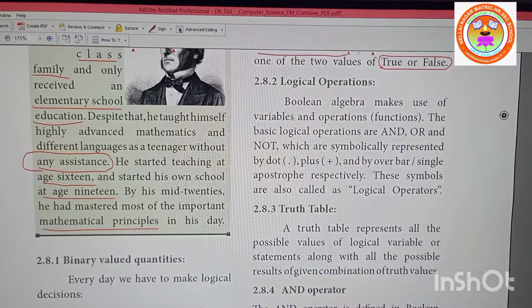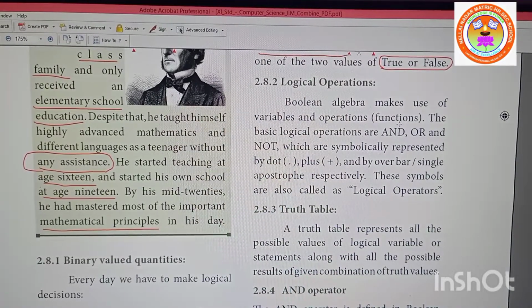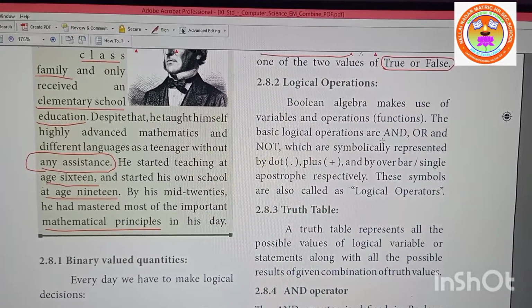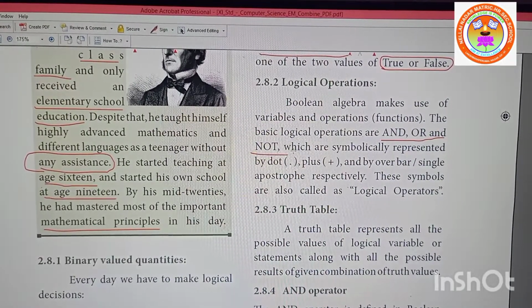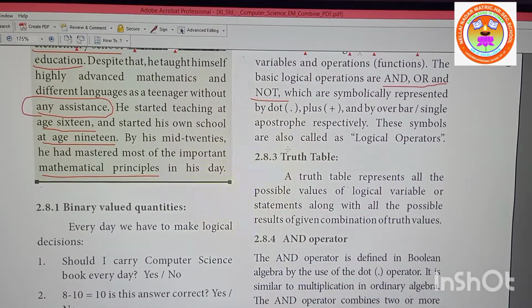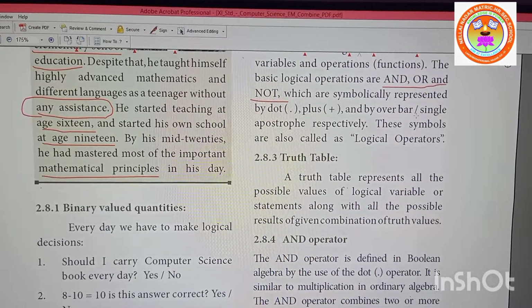Now we will see logical operations. Boolean algebra makes use of variables and operations, that is functions. The basic logic operations are AND, OR, and NOT. These are the basic logic functional gates. Gates I will explain later, right? They are symbolically represented by dot, plus, and overbar.